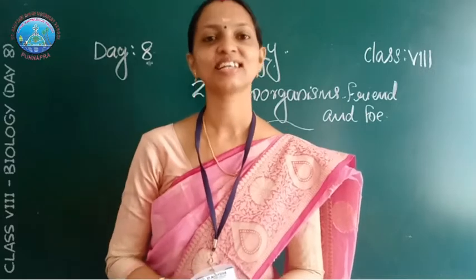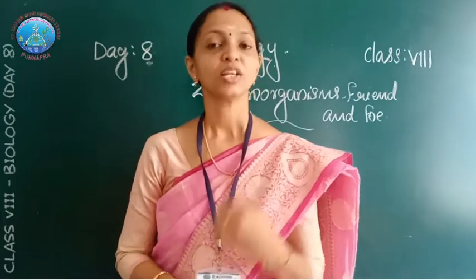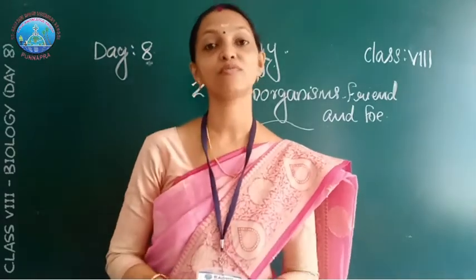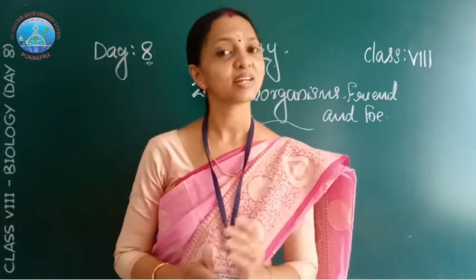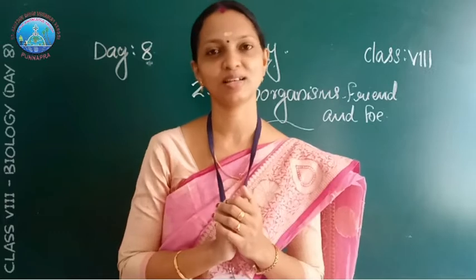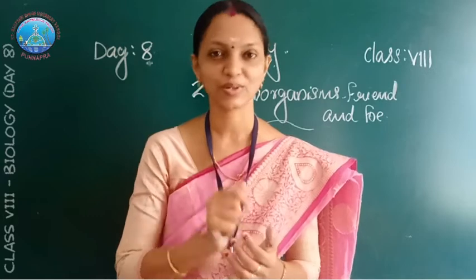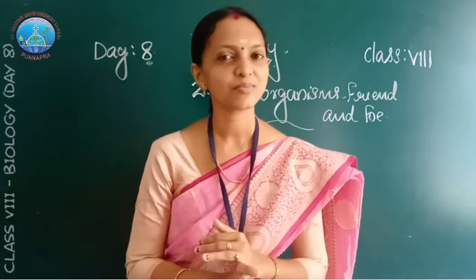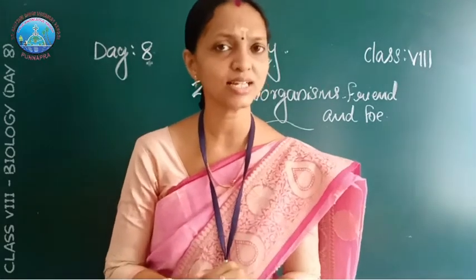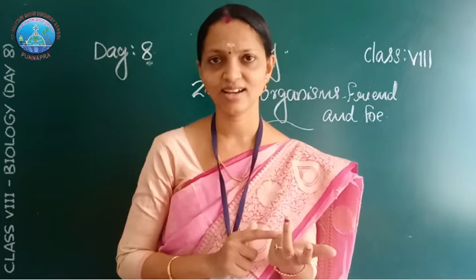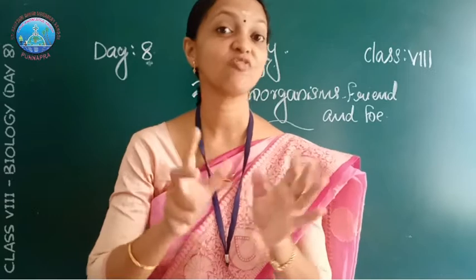In the last class, we started our second lesson, microorganisms friend and foe. Then we discussed some of the usefulness and harmfulness of microorganisms. What is a microorganism? Microorganisms are small living organisms. We can't see them with the naked eye, only with the help of a microscope. Microorganisms are classified into four major groups. What are the four major groups? Fungi, bacteria, algae, protozoa. And another group of microorganism is virus.